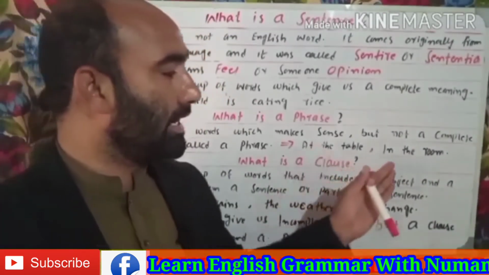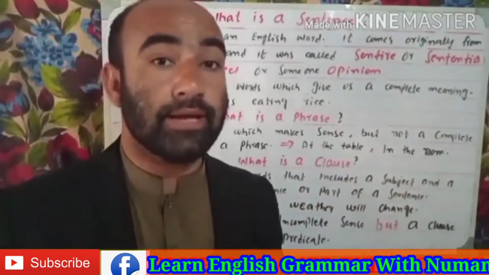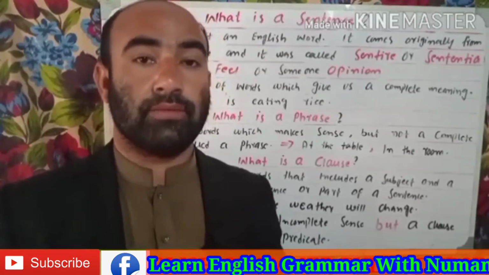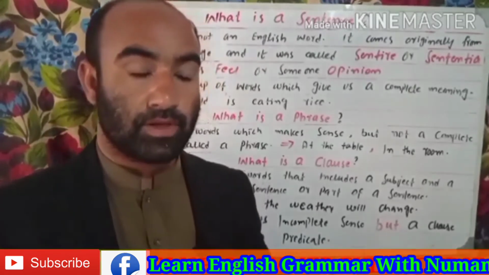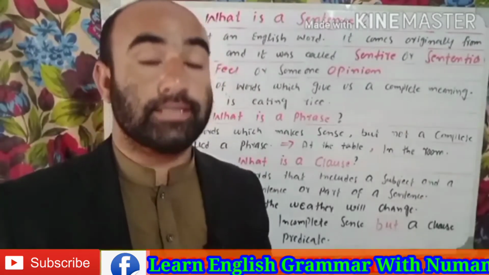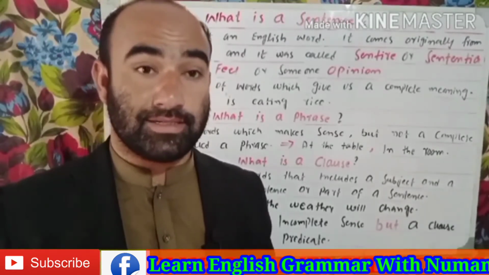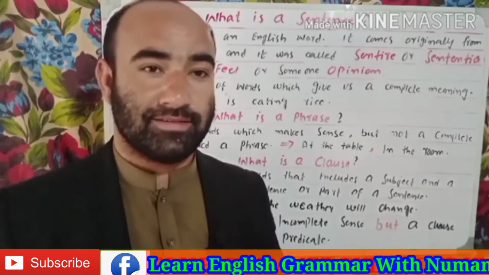For example, at the table, in the room. If someone says at the table, I will ask him, what is the meaning of this? What is there at the table? The confusion and ambiguity will be there in my mind about what he is talking about.